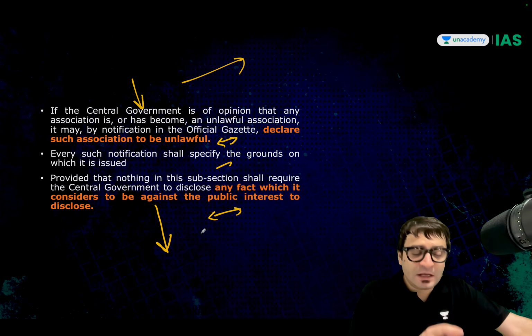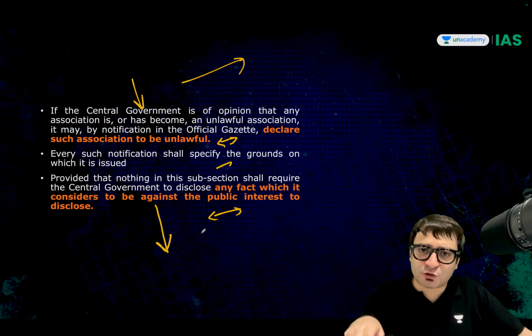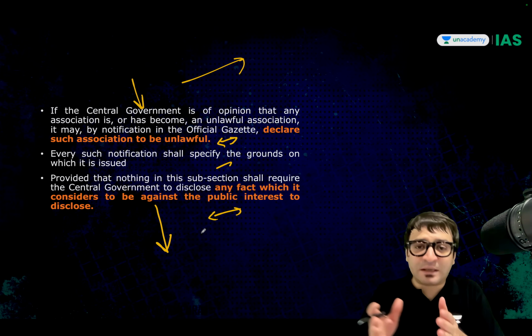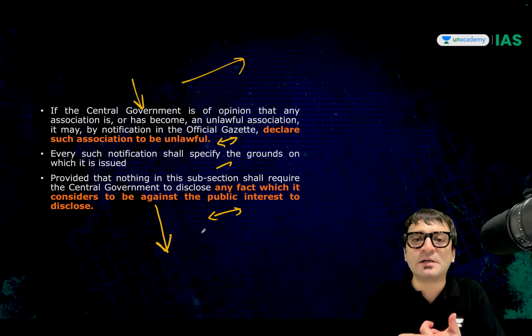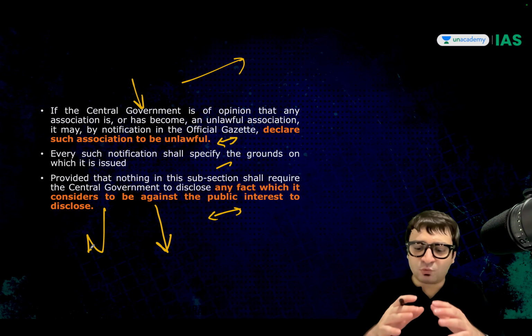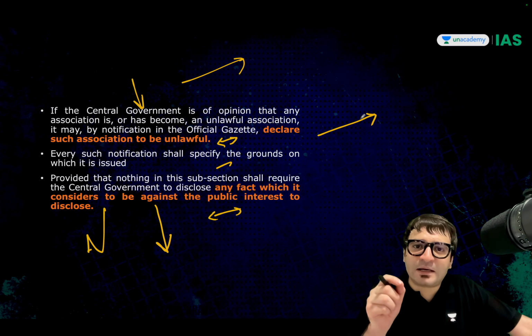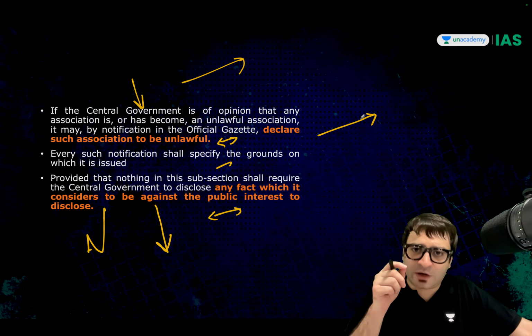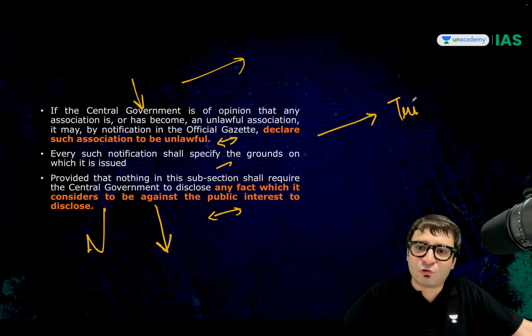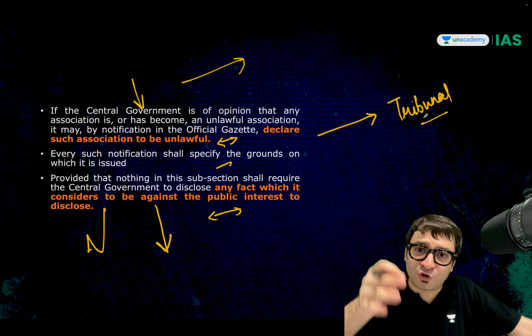Maybe the central government will issue a notification in the official gazette and declare an organization as a terrorist organization or an unlawful organization. But then you have to provide the reason as well. Maybe the reason will not be provided. Maybe the facts related to this case may not be provided. Why? Because the central government feels that it is against the public interest to disclose such facts. Then what is the role of the judiciary here in this case? In this case, once you are declared as a terrorist or a terrorist organization or an unlawful organization, the matter will go to a tribunal. And this tribunal is created under the law, under UAPA.